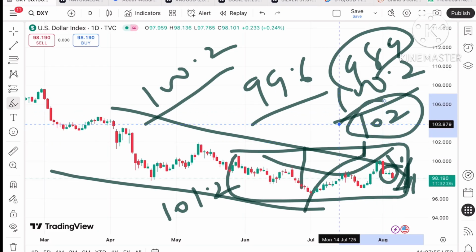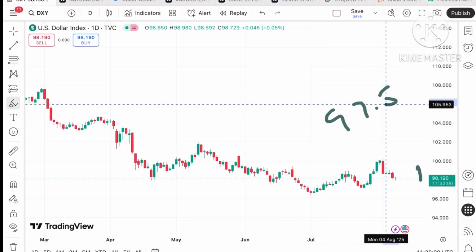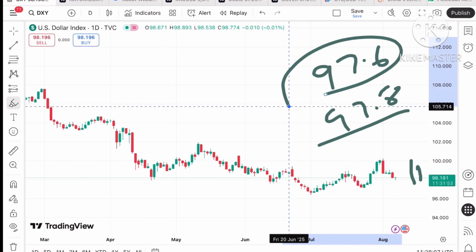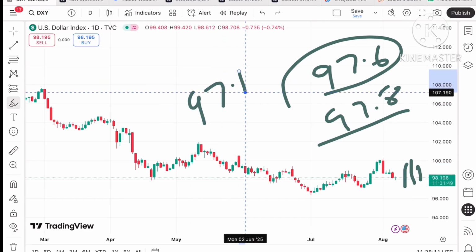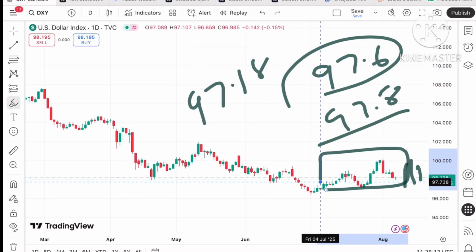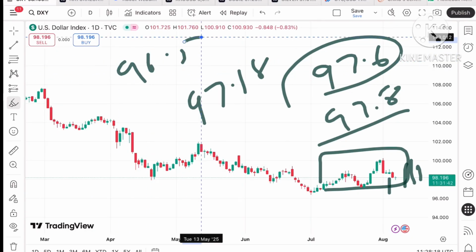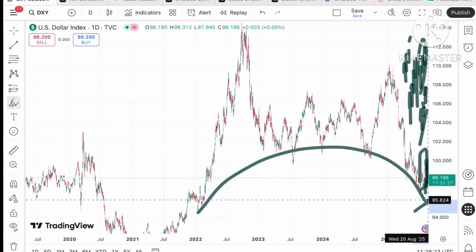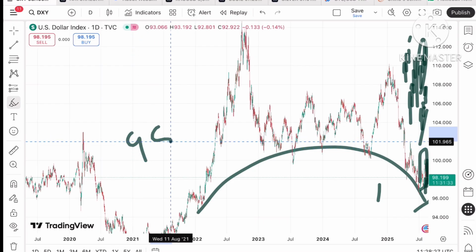But suppose if the price started falling below this particular level, it can come down towards 97.8, and if the price falls below that particular level, a further fall can be seen towards $97.6. Okay, and suppose if the price falls below that particular level, it can move towards $97.18. Then there will be a zone breakout, so further downfall can be seen towards 96.5, then a further fall, and this bigger pattern will support a downside trend. So we can see the price will fall further down, 96.3 to a level of 95.7, and then a further fall.